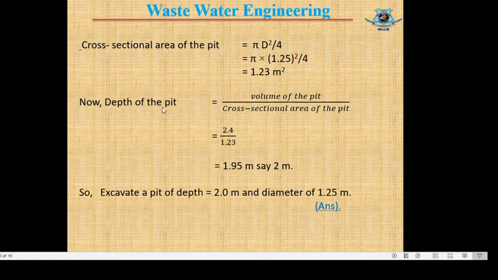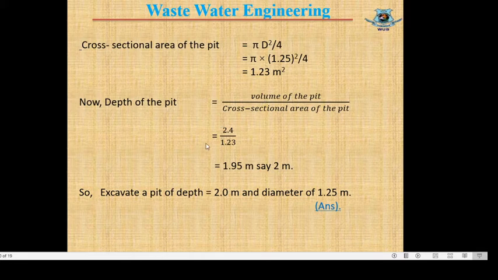Now the depth of the pit can be calculated as the volume of the pit divided by the cross sectional area of the pit. This volume we calculated in the previous slide, and the cross sectional area is here 1.23 meter square, and the volume is 2.4.